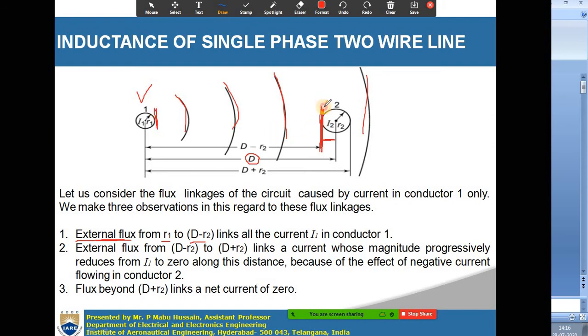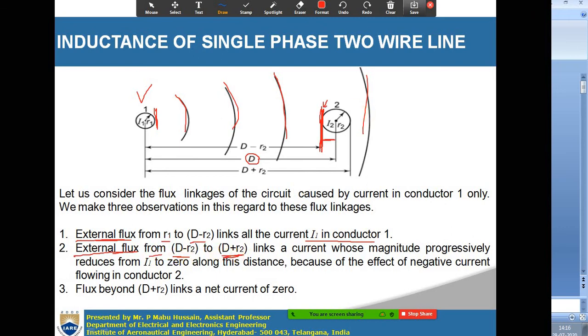So the external flux from R1 to D minus R2 links all the current I1 in conductor 1, up to the point D minus R2.